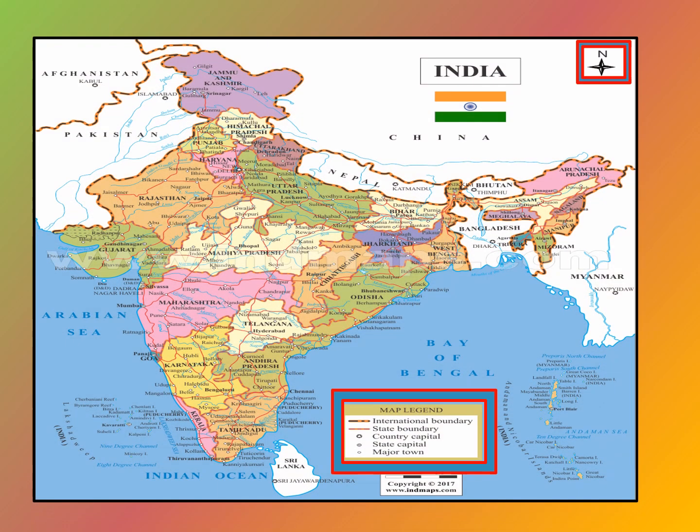Let's take one more example of the map of India. In this map as well, if you can observe, the directions are shown and the map legend is given as well.